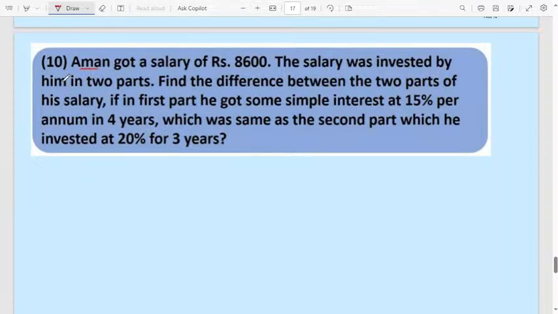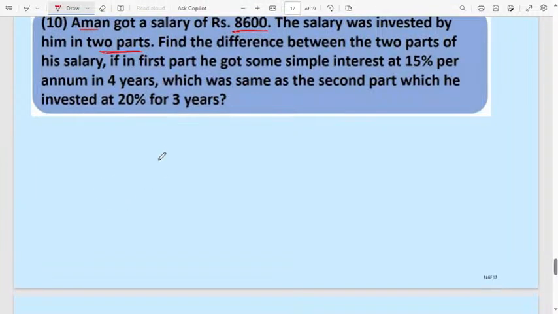Then a man got a salary of 6,600. The salary was invested by him in 2 parts. I think we solved this type of question. Sorry, 8,600, I am repeating, sorry. 8,600 is divided into 2 parts.